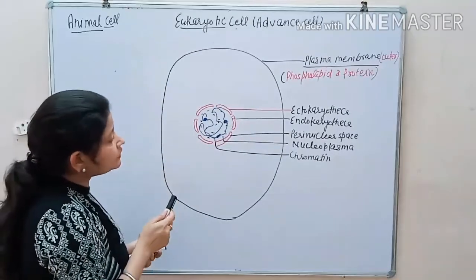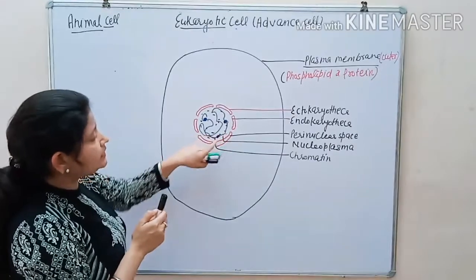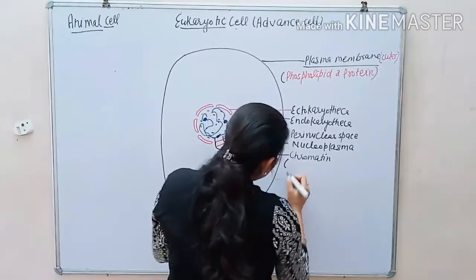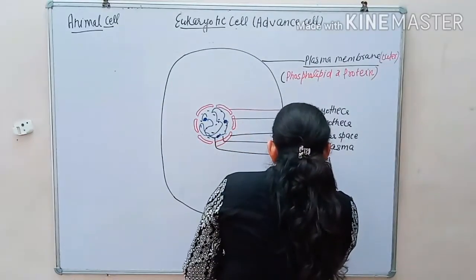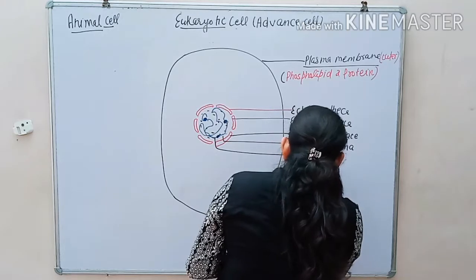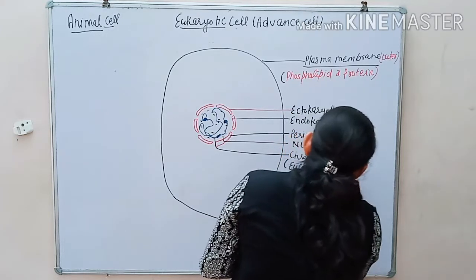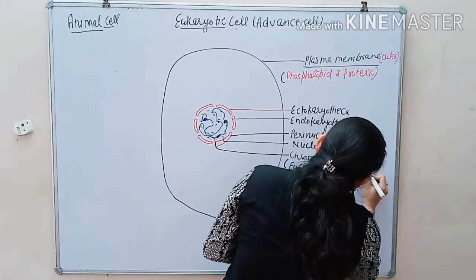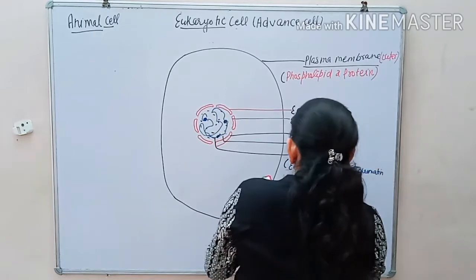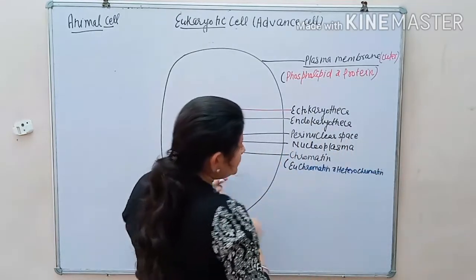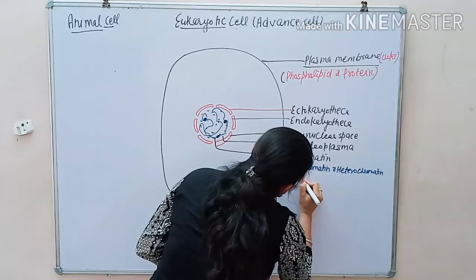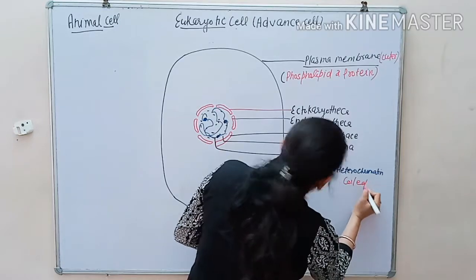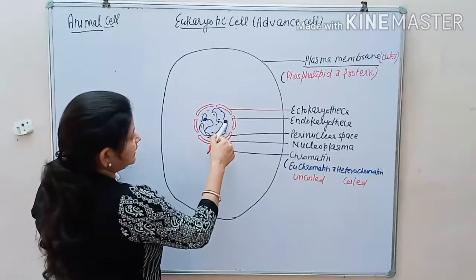This chromatin is of two types: one is the euchromatin, second is the heterochromatin. Euchromatin is which part? Uncoiled. And heterochromatin is which part? The coiled part, as shown in this diagram.